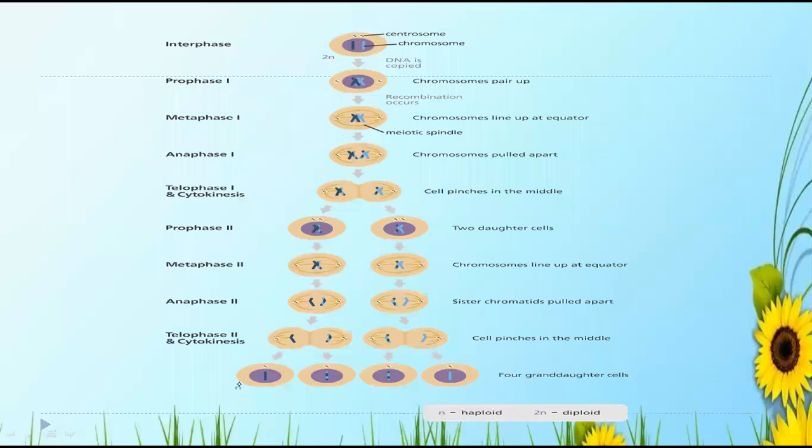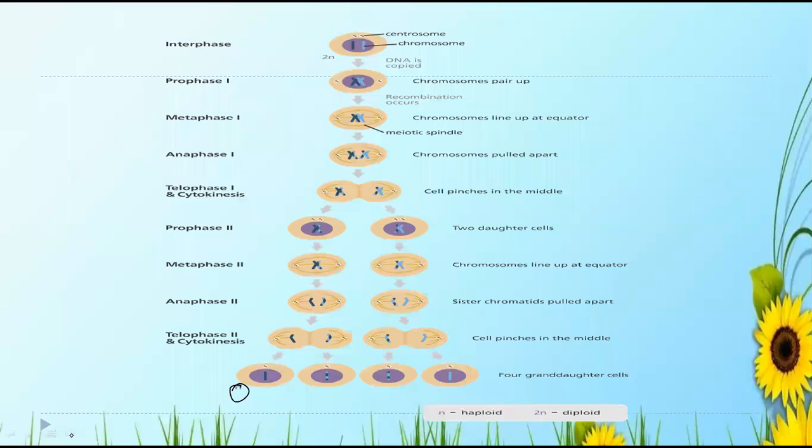If it is N, then it is haploid. If it is 2N, then it is diploid. This is what you have to remember. Prophase 2, metaphase 2, anaphase 2. Hopefully, you all are aware of it. So I just put it down for your understanding. I want you to read and come. Is it clear to everyone? I want all of you to please read this, mitosis and meiosis.